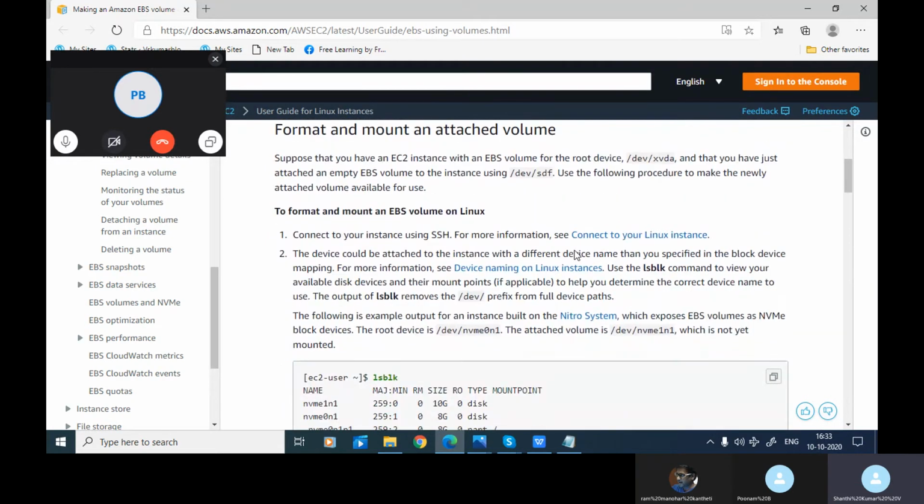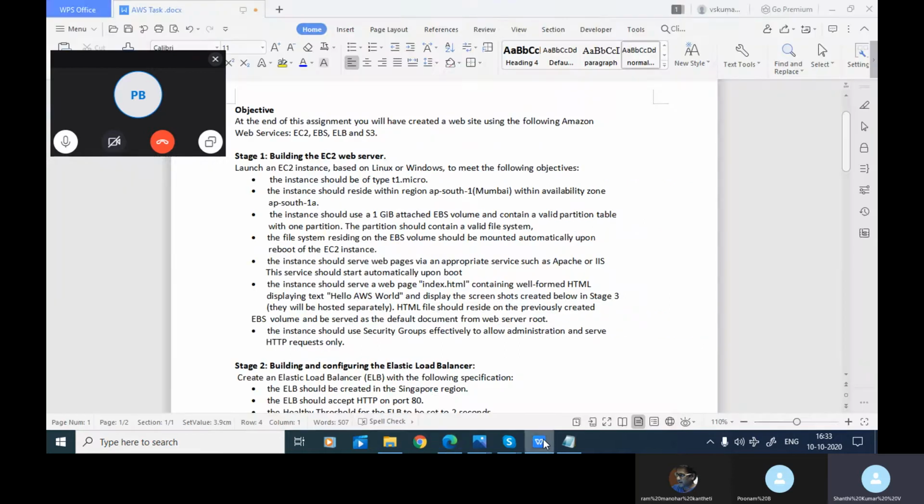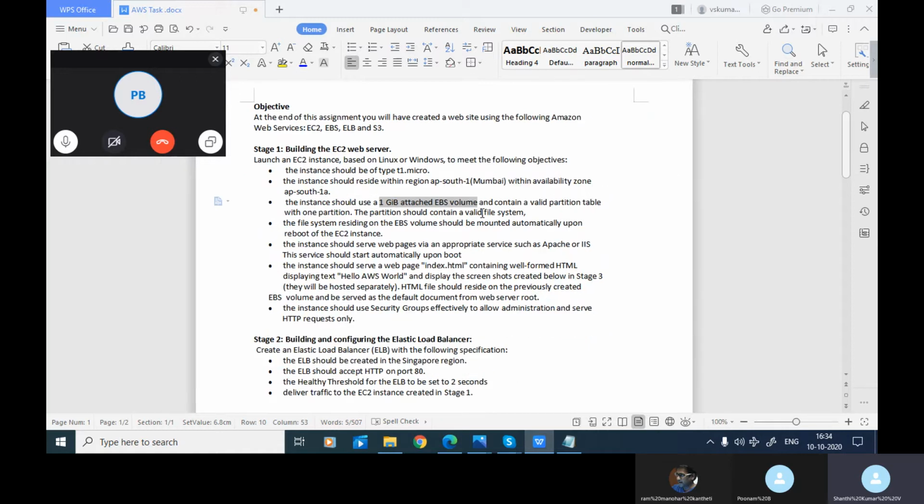Then, how to format and mount an attached volume. Suppose you have an EC2 instance with an EBS volume, whose root is XVDA, and you have just attached an empty EBS volume to the instance using /dev/sdf. Use the following procedure to make the newly attached volume available for use. In the requirement, what they told is to use a 1 GB attached EBS volume. They are not talking about the volume attached with the T1 micro.